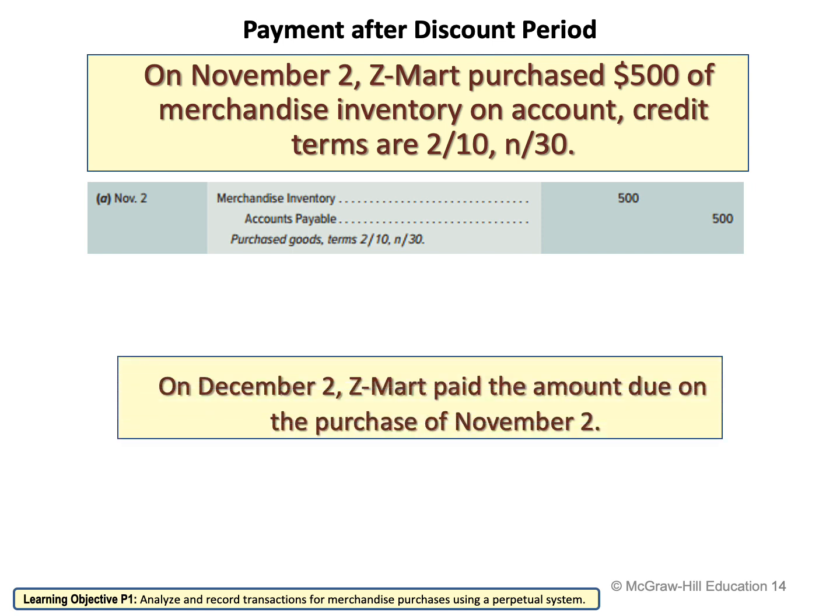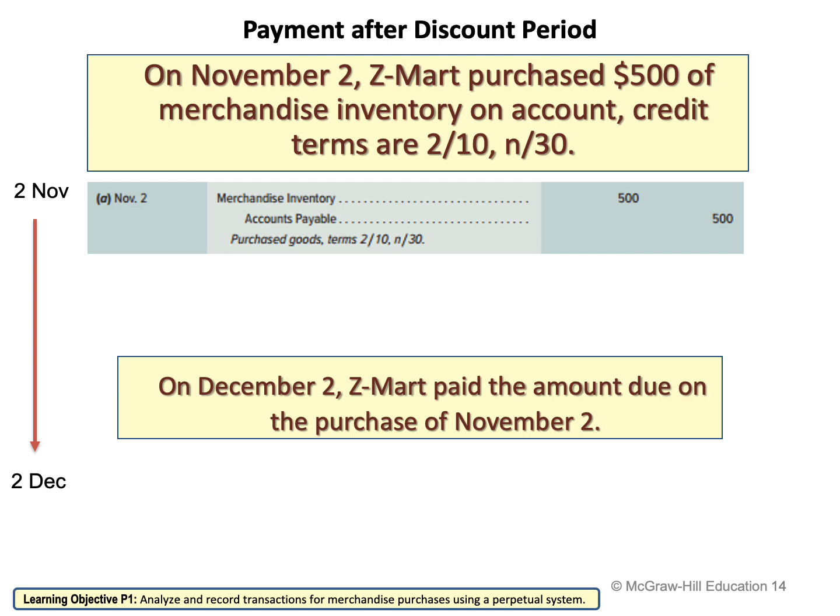Now, on December 2nd, Z-Mart decided to pay their accounts payable of the November 2nd transaction. So as I said earlier, when we are talking about the merchandise inventory and the payment of this merchandise inventory, the dates are very important. So please pay attention to the dates. On the 2nd of November, we purchased the merchandise inventory, and on the 2nd of December, Z-Mart decided to pay.